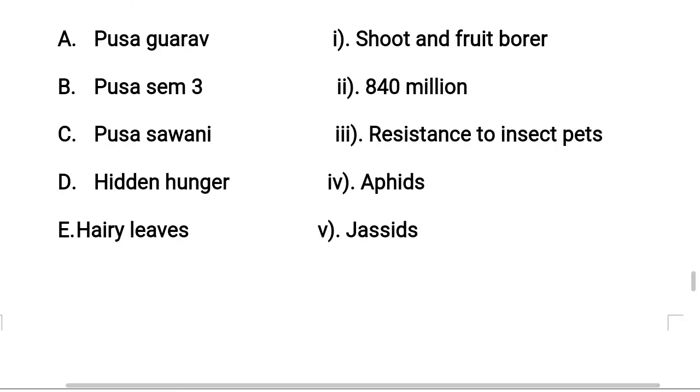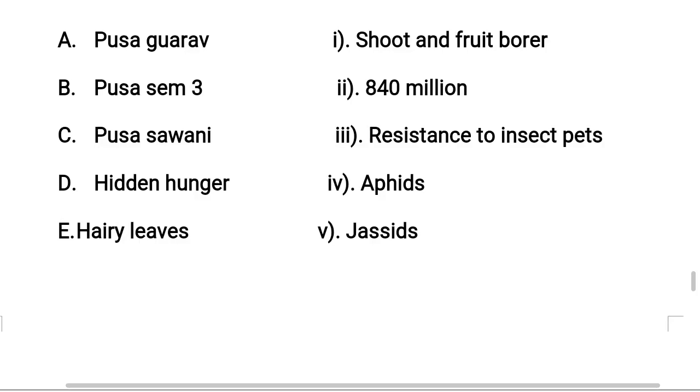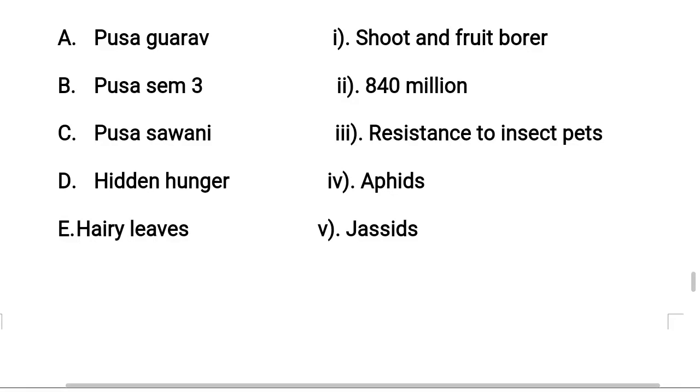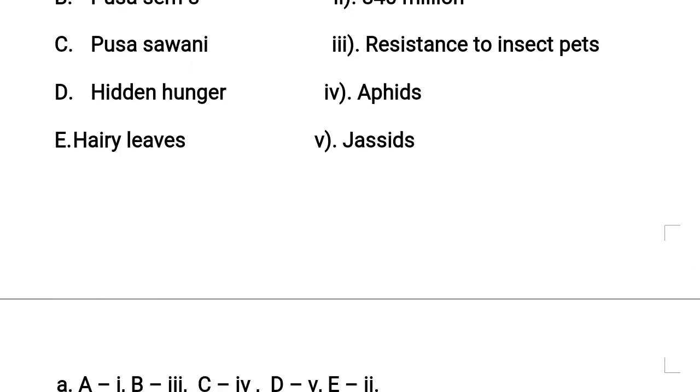Next, hairy leaves. The hairy leaves characteristic can give resistance to insect pests. So hairy leaves in several plants are associated with resistance to insect pests. So E is matching with Roman numeral 3. Understand? So the correct matching for this question is B.